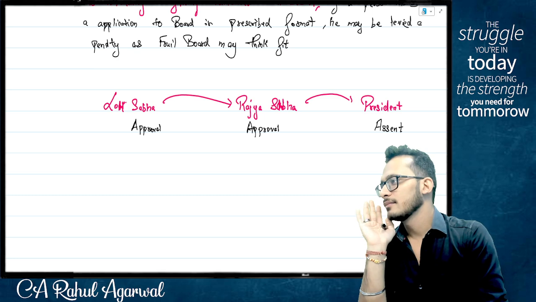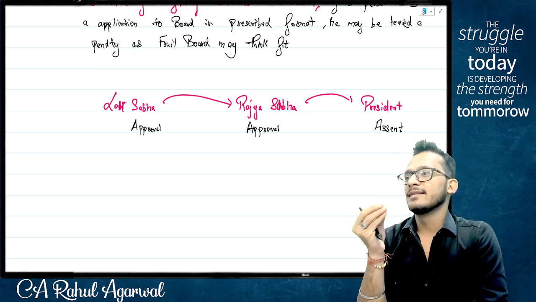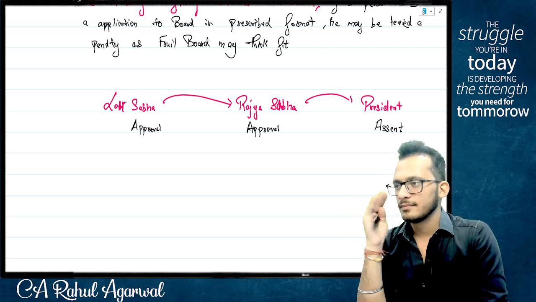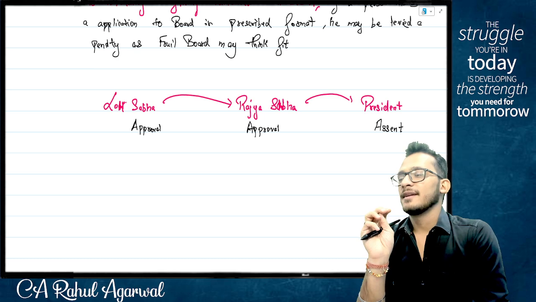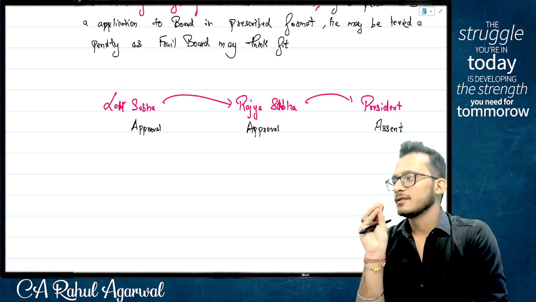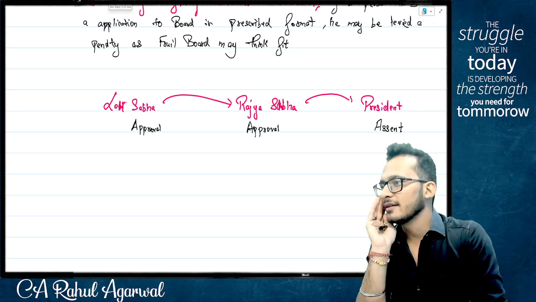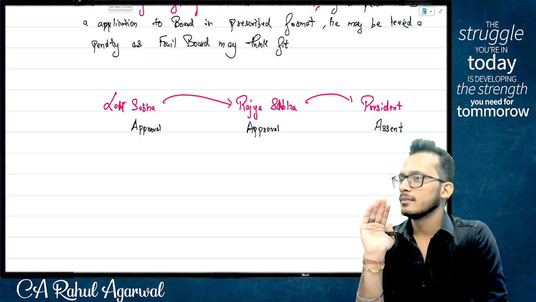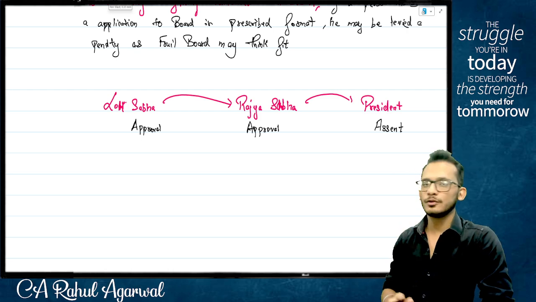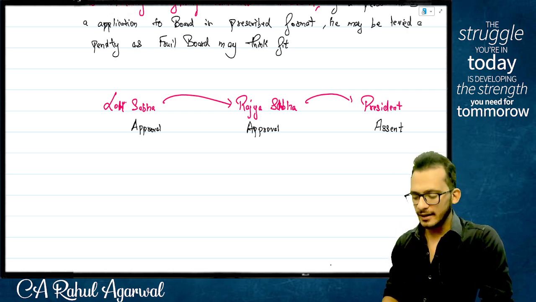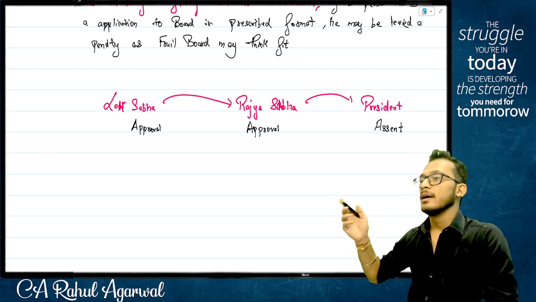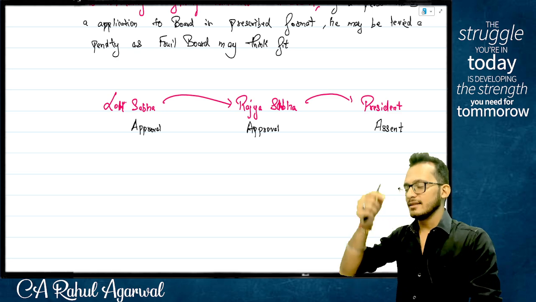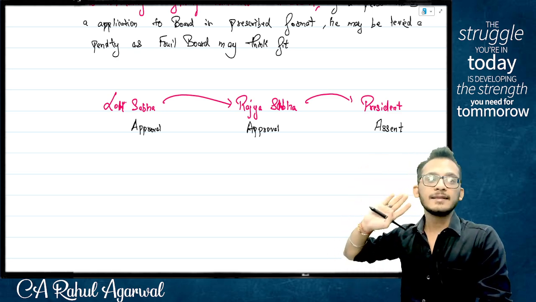Nothing can be done. Assent basically means signing, which means the president has been given the powers to sign the document. The guy has no powers to do anything. When the whole Lok Sabha has sat on it and the Rajya Sabha has sat on it, who the hell is one person to come and decide things, right? And therefore, the president will just give assent. Assent means signing on the document.